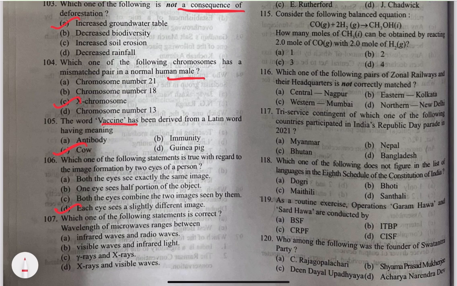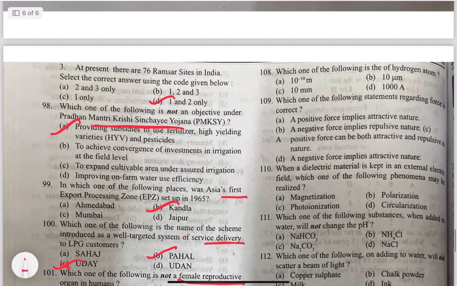Question 1 or 7. Which one of the following statements is correct? Wavelengths of microwaves range between A, infrared waves and radio waves.